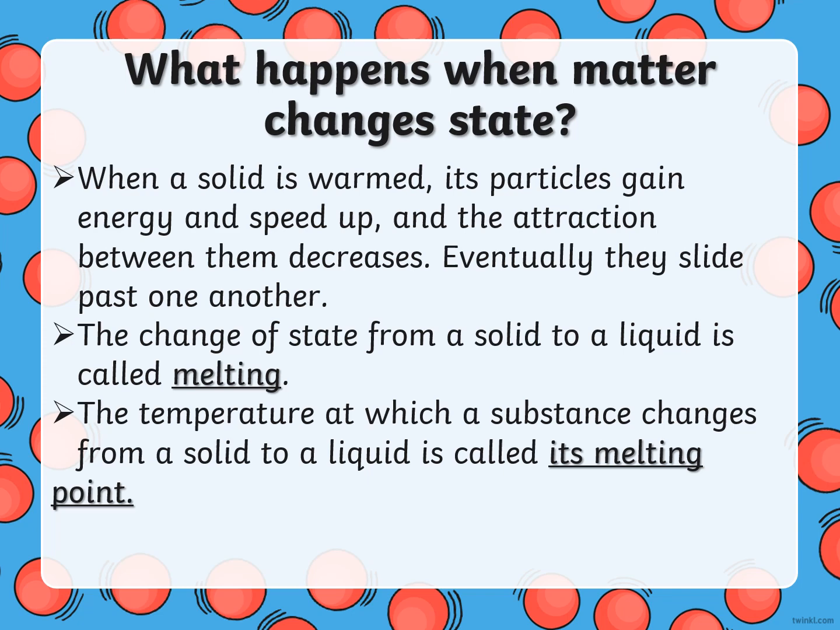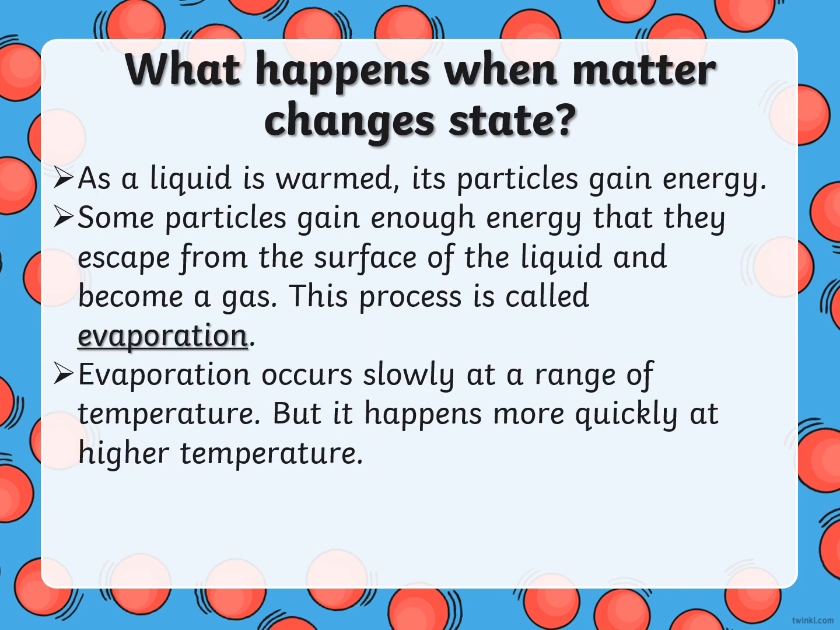When the solid is warmed, each particle gains energy, and the attraction between them decreases. They slide past one another. From solid to liquid, this is called melting. The temperature at which a solid becomes a liquid is called the melting point.